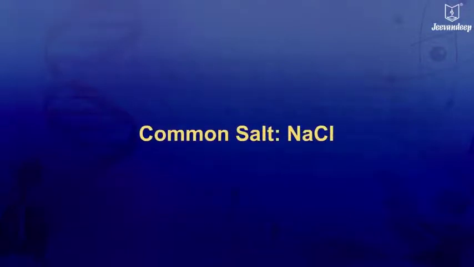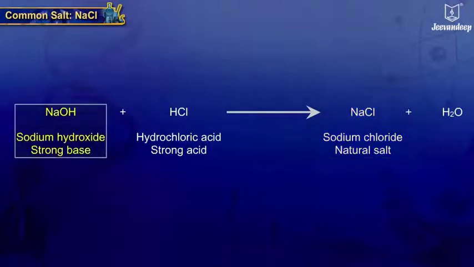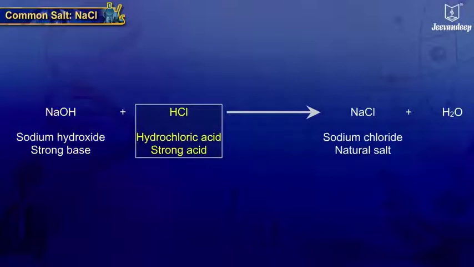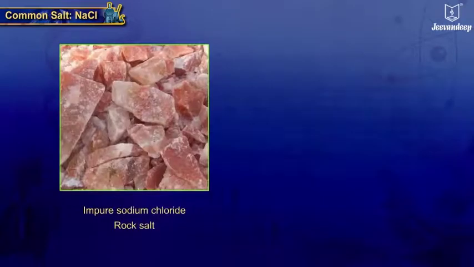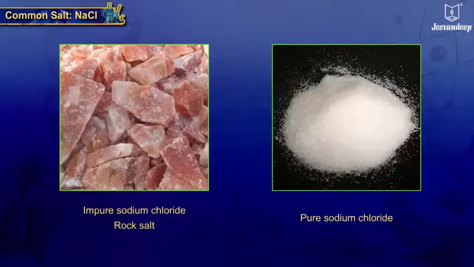Common salt NaCl. Sodium chloride NaCl is the salt of strong base NaOH, that is sodium hydroxide, and strong acid HCl, that is hydrochloric acid. Impure sodium chloride is brown in color, called rock salt, while purified form is colorless, crystalline ionic compound.